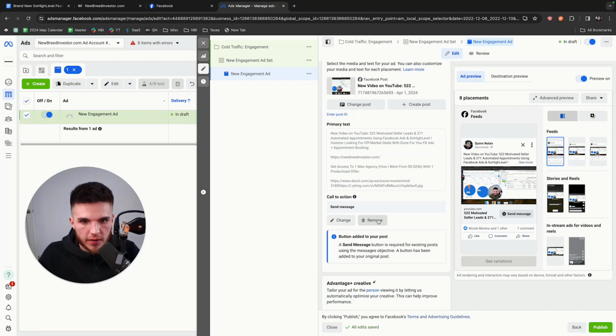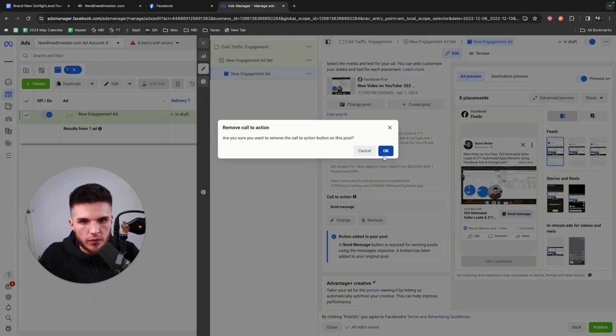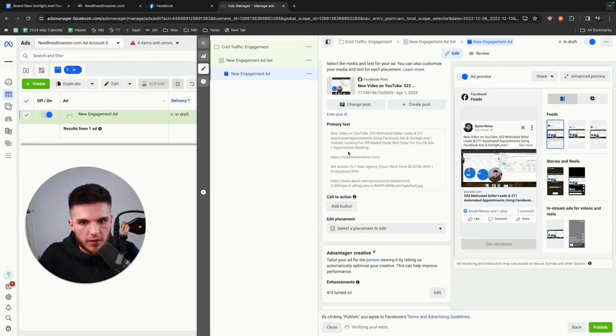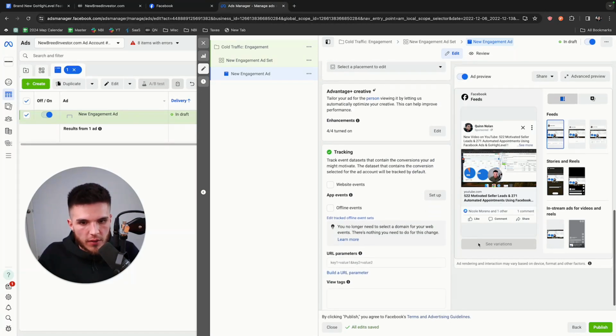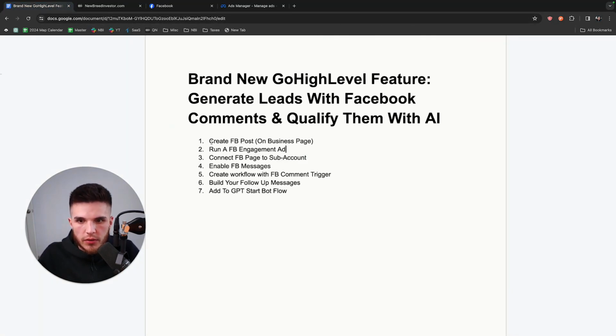We want comments and social proof. So we're going to click remove, and then that'll just remove this button here. And then you're going to have your ad that tells people to comment, and then you can basically just publish this ad, right? So that's step 2. You create the actual Facebook post. If you want to get legit traction on it, you're probably going to need to run an ad. So that's how you run the ad.